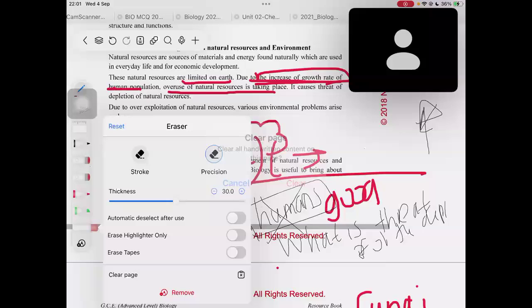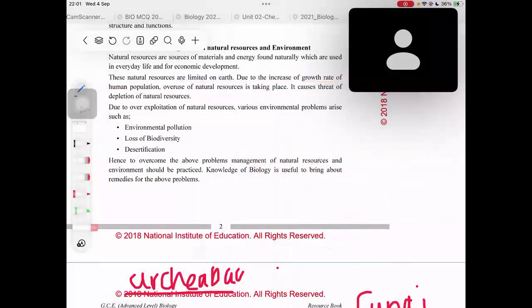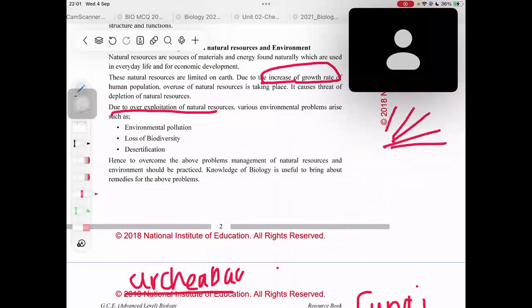What is the expected answer? Due to the increase of growth rate of human population only, these natural resources are being overused, right? So you have to remember not just the human population, but due to the increase of the growth rate of the human population. Now let's read the other area. Due to over exploitation of natural resources, that means because we are using these natural resources more than the way that we should use this, that means we are exceeding the limit of using these natural resources, and we are using more than what we should use.